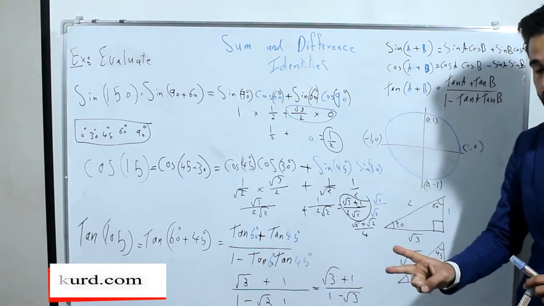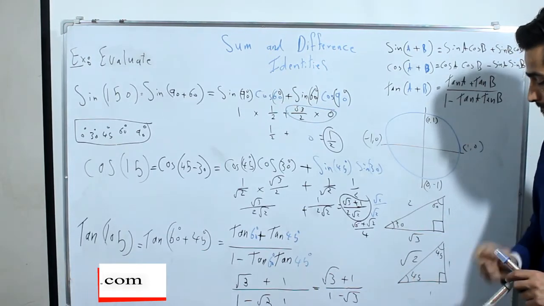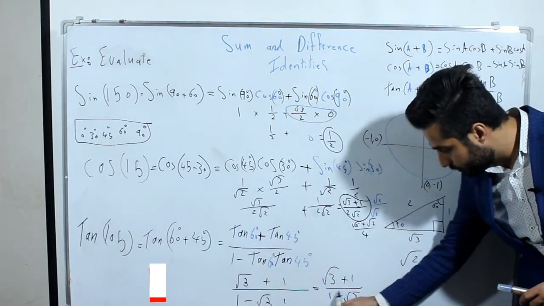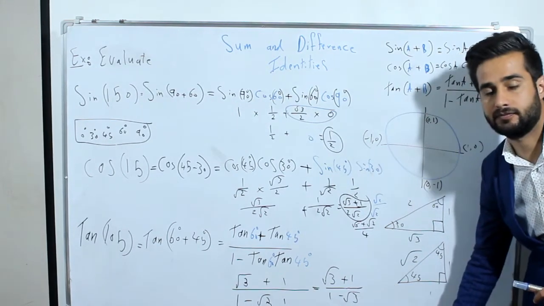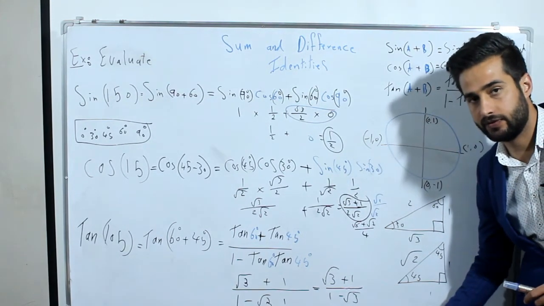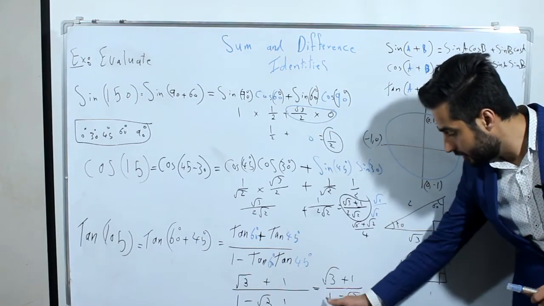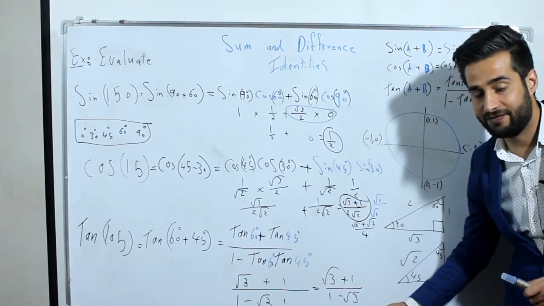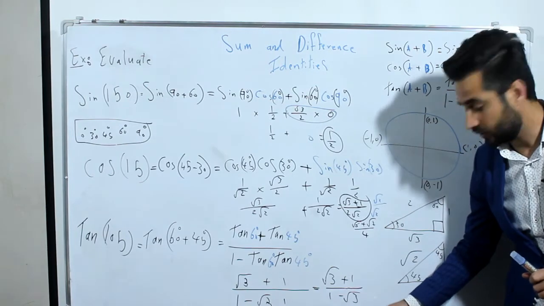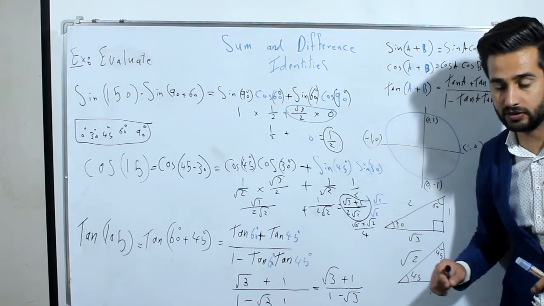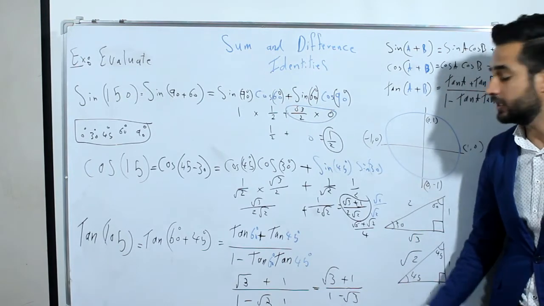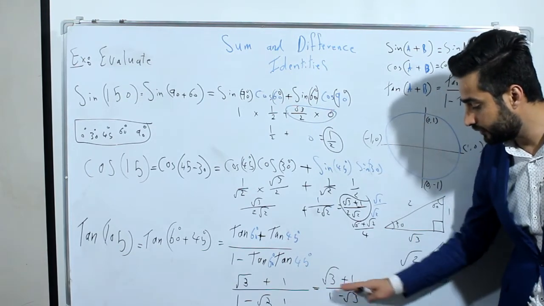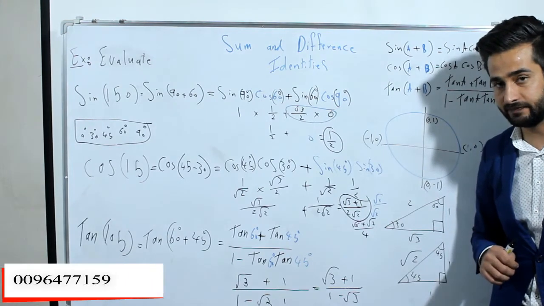Then the second homework is, how can we remove this square root of 3 in the bottom? How can we remove this? Because we have to rationalize it. A square root shouldn't be written in the bottom of any fraction. Can you tell me how you can remove this square root in the bottom?